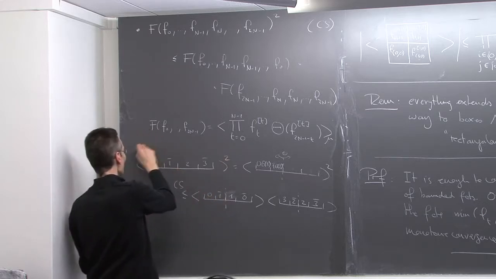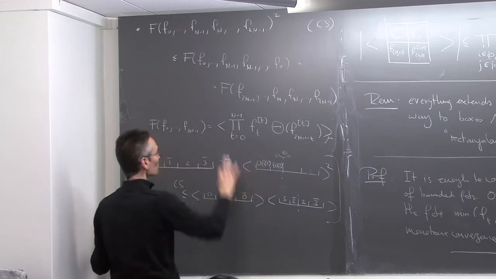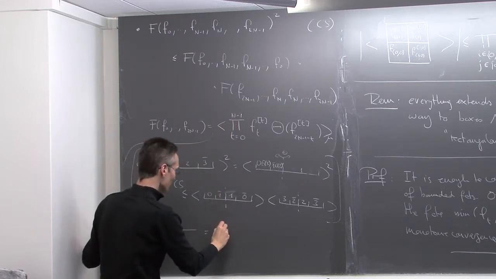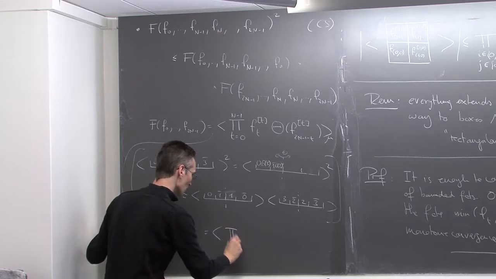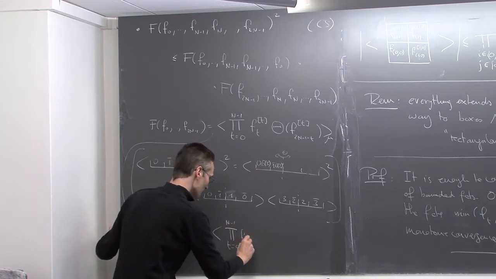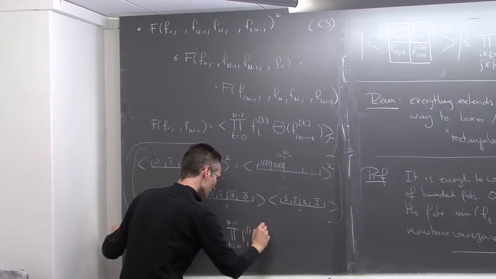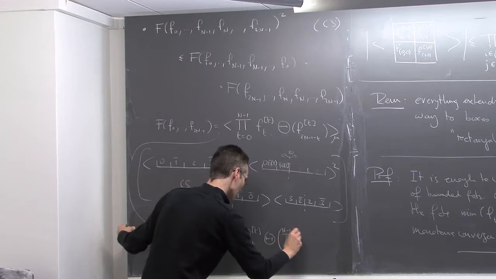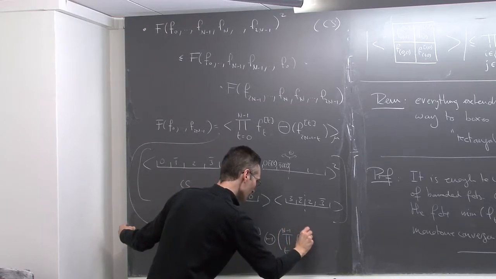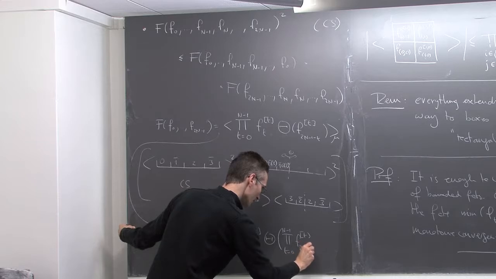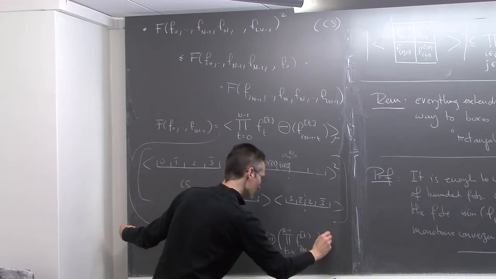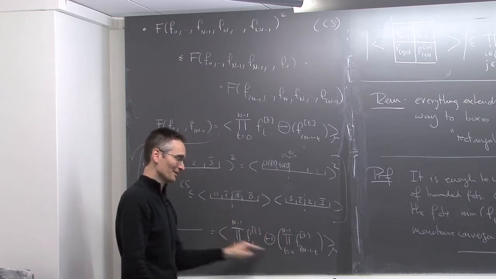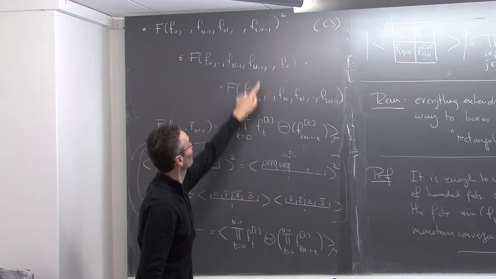Right? Maybe I should write it also explicitly. So this is just the picture to see what is going on. But I could have written this as the expected value of the product t equals 0 to n minus 1 of ft, times theta of the product t equals 0 to n minus 1, so it's 2n minus 1 minus t. Right, and this is just that. And then you apply Cauchy-Schwarz on this thing, and you get this times that.